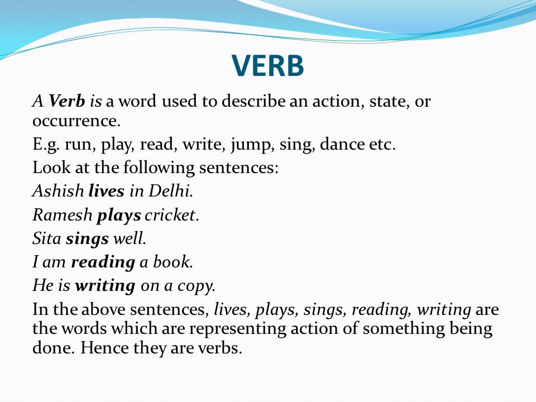See, either they can represent action or state or occurrence. For example, I am reading a book. It is a state that I am reading a book. Ashish lives. It is expressing occurrence. And Ramesh plays. Plays is representing action. Sita sings well. It is also an action. He is writing. Writing is an action. This is how we use verbs.